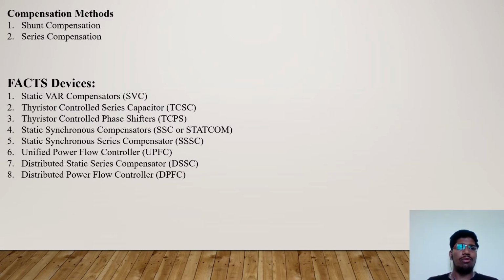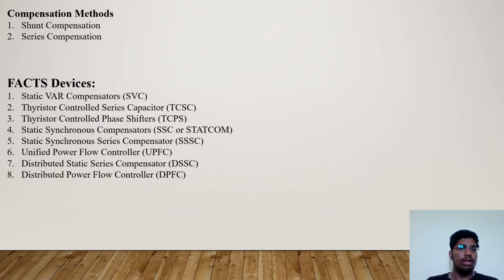Let's talk about the various methods of compensation and the FACTS devices which we use right now. Compensation methods are of two types: shunt compensation and series compensation, which we will be talking about in detail.